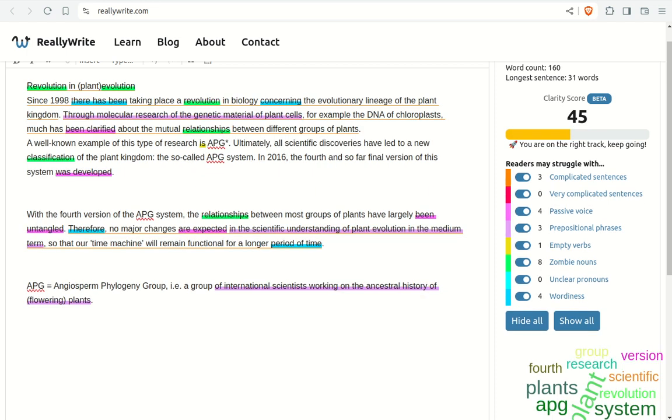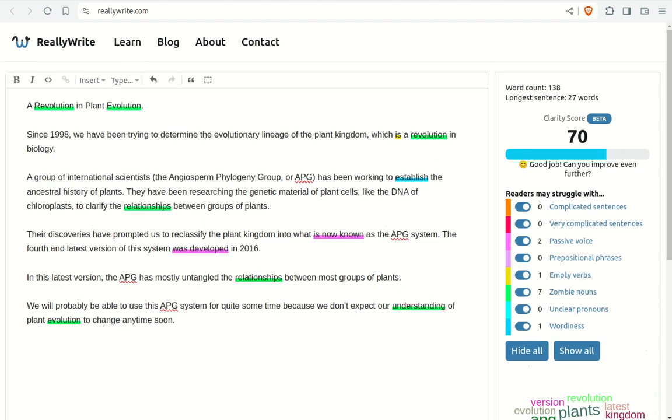If we compare what we started with, our original had a clarity score of 45, a word count of 160, and a longest sentence of 31 words, and we had a lot of highlighting on the text. There were a number of issues to work through. Our new version has a word count of 138, a longest sentence of 27 words, and a clarity score of 70. This version has more humans as subjects, has more SVO structure, and I think tries to meet the reader where they're at, perhaps a little bit better than the original. Of course, there are many ways to revise a text, and this is just one way that I thought about as I was trying to figure out what this text actually said.